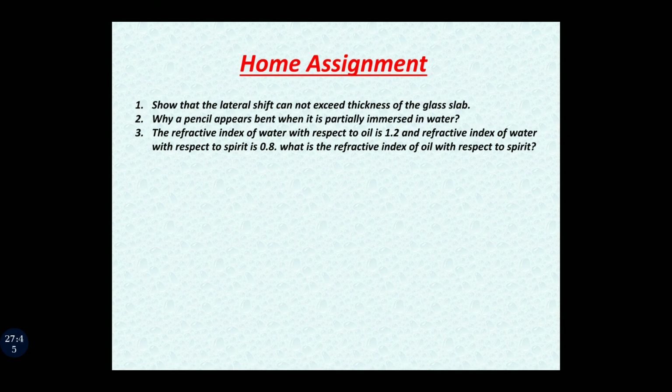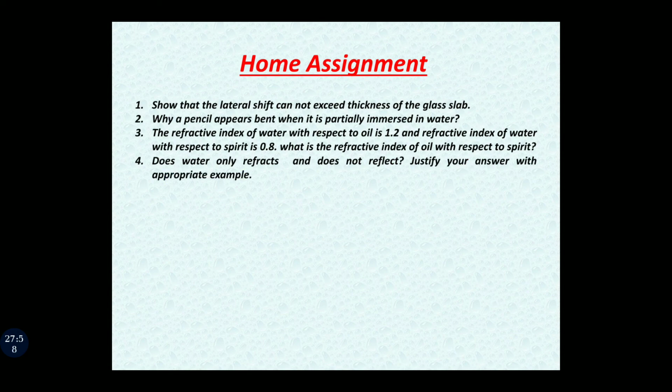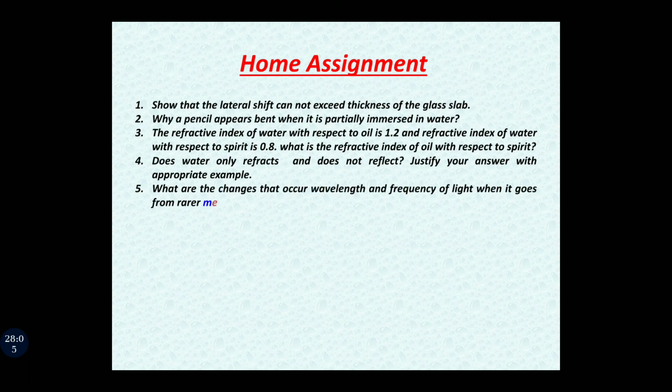The relative refractive index mu12 formula is going to be applied. Fourth question is, does water only refract and not reflect? Justify your answer with an appropriate example. And the fifth and last question is, what are the changes that occur in wavelength and frequency of light when it goes from rarer medium to denser medium? So these are the 5 questions.